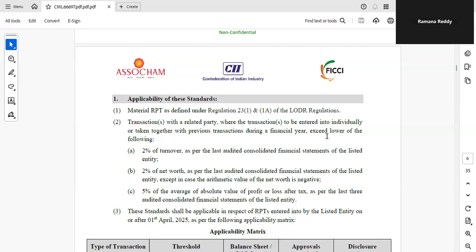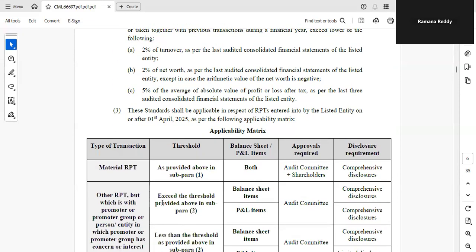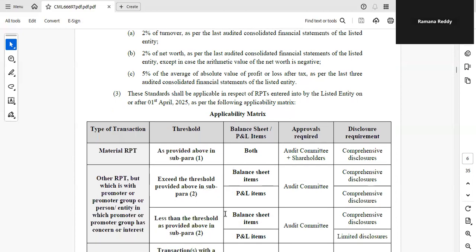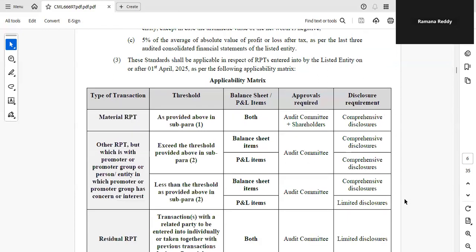Here we have to see if it exceeds the lower of the following: 2% turnover, 2% net worth, 5% average absolute P&L. If it exceeds the threshold, then it is comprehensive disclosure. If it is less than the threshold limit, then it is limited disclosure.